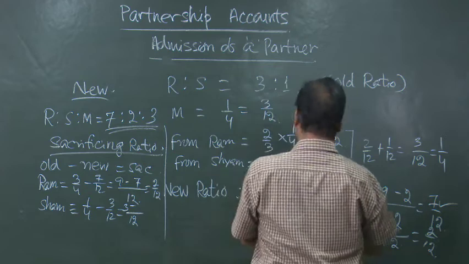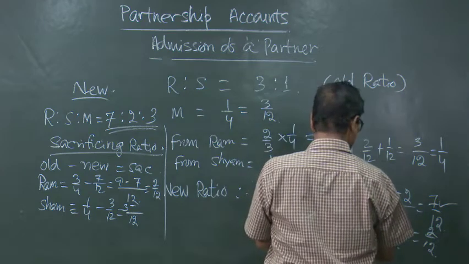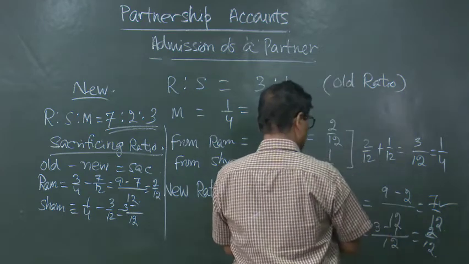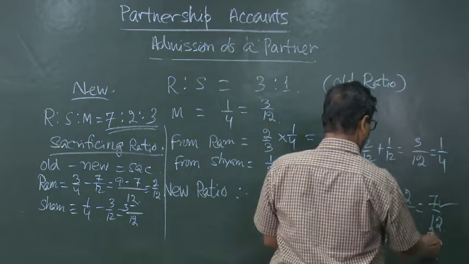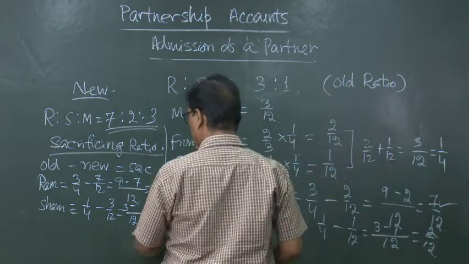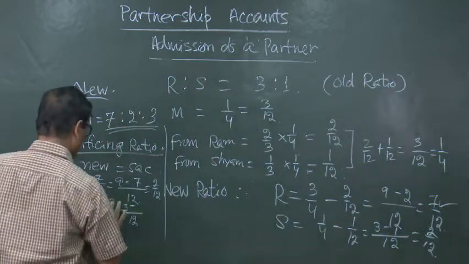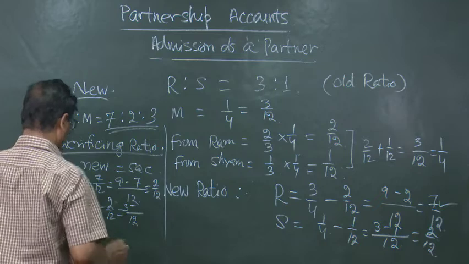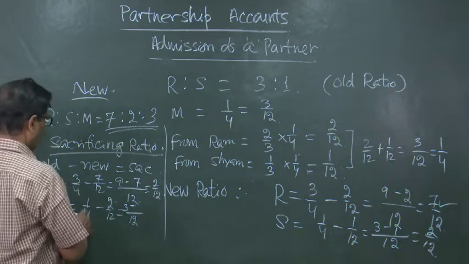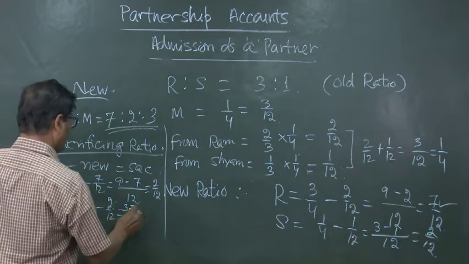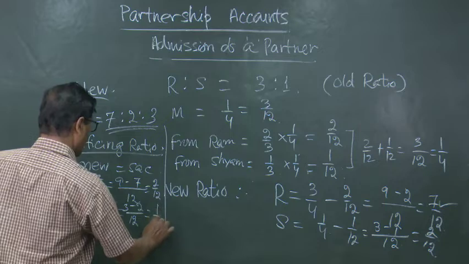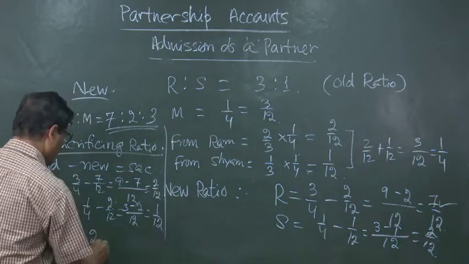1 by 12 when he has taken from 1 by 4, he was having 10 minus 8, 2 by 12. He is having 2 by 12. So, 1 by 4 minus 2 by 12 is equal to 3 minus 2, that is equal to 1 by 12. So, in this way it will be 2:1.